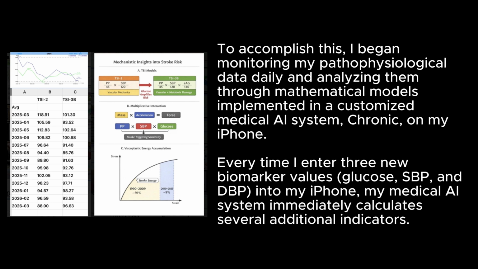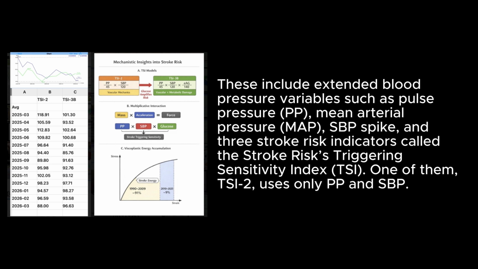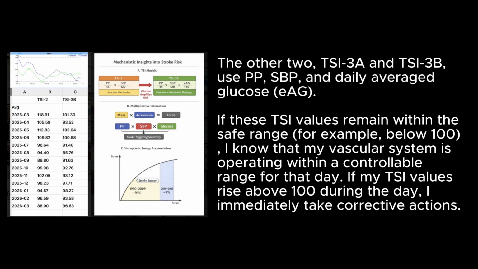Every time I enter 3 new biomarker values, glucose, SBP, and DBP, into my iPhone, my medical AI system immediately calculates several additional indicators. These include extended blood pressure variables such as pulse pressure PP, mean arterial pressure MAP, SBP spike, and 3 stroke risk indicators called the Stroke Risks Triggering Sensitivity Index, TSI. One of them, TSI-2, uses only PP and SBP. The other 2, TSI-3A and TSI-3B, use PP, SBP, and daily average glucose.